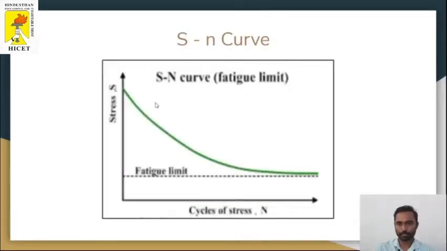Are you able to see the curve here? Here the y-axis is stress and the x-axis is cycles of stress. If the stress value is high, the number of cycles to failure is less. That means it will have a lesser life. If the stress reduces up to a limit, the number of cycles to failure increases.